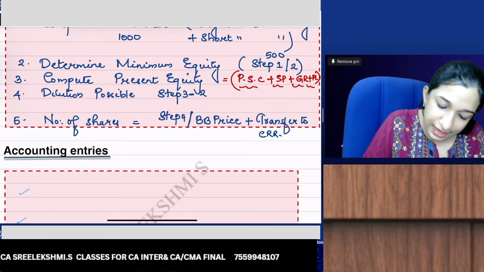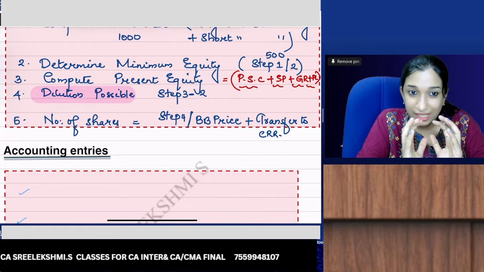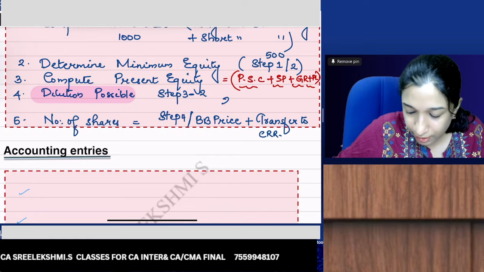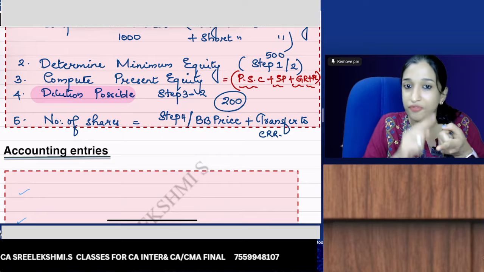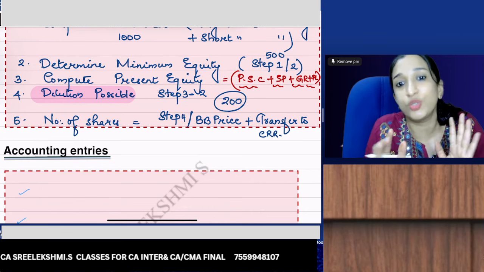See, this dilution possible, this much funds you can reduce, but that fund is a total. If dilution possible is 200, the 200 is inclusive of buyback price and transfer to reserve. Together you can reduce only 200.